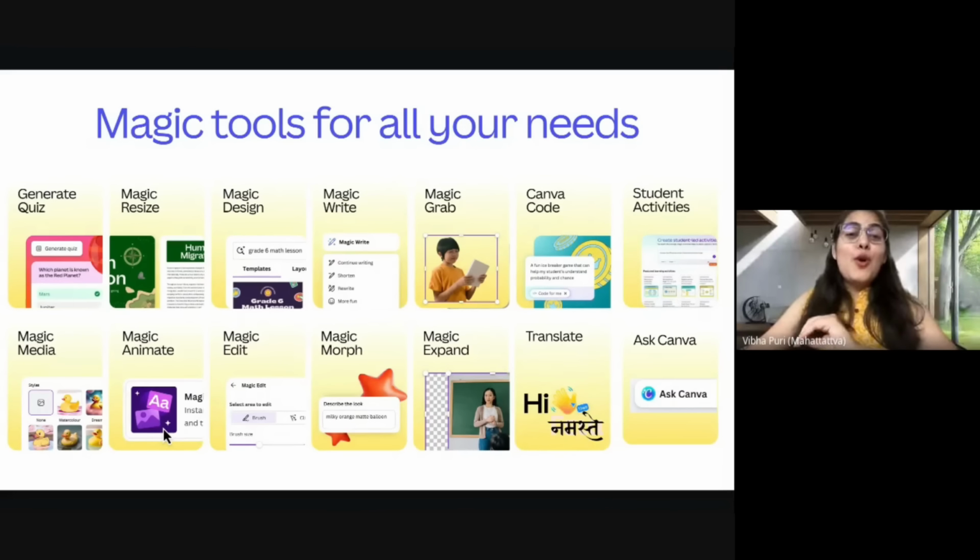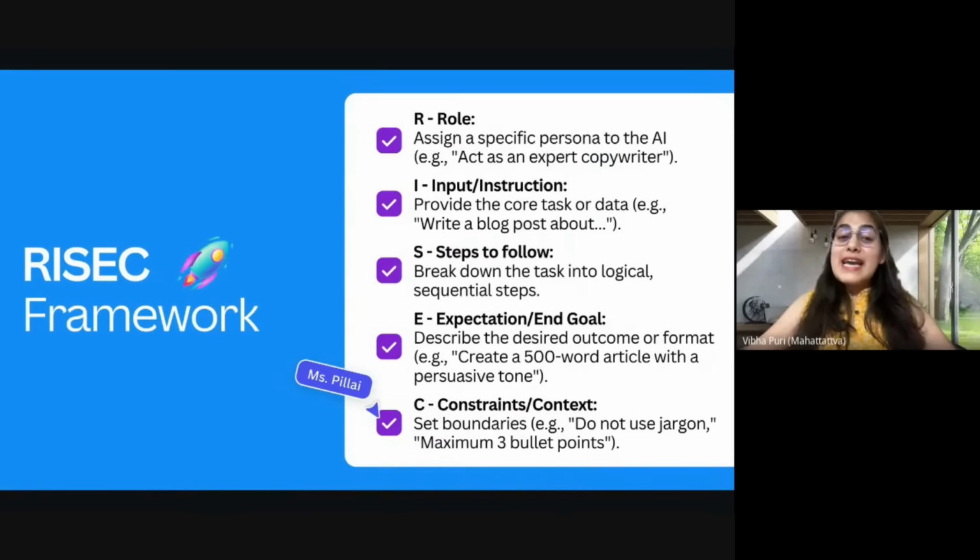We're talking a lot about Canva's AI today. All these features that you see right here on my screen are available within Canva's AI. And before we talk about any Canva AI feature, one very important thing, in fact, this is something that holds true for any AI, not just Canva's AI. Your prompt. Your prompt matters a lot.